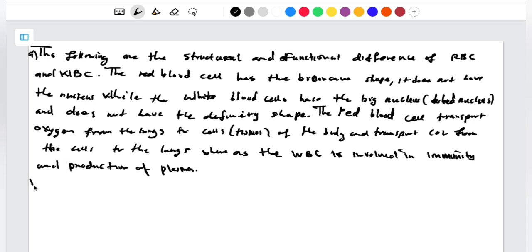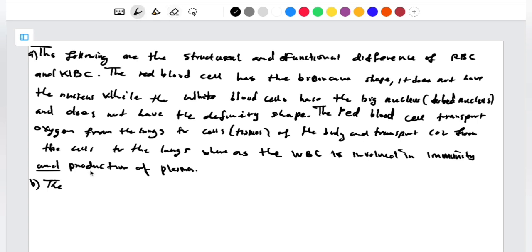Then for the second part, it was asking us to describe the site. Site means the place, the site where the blood cells are produced. So we're just going to say the site of blood cell production depends on whether the organism is a fetus or an adult. Let me just lay this one out and then write it nicely.